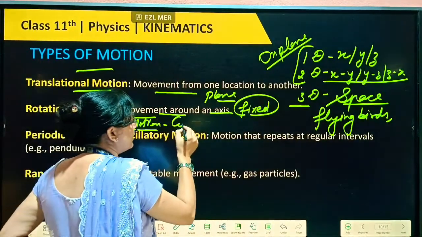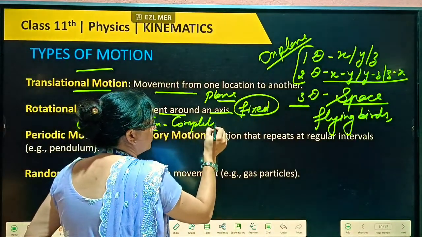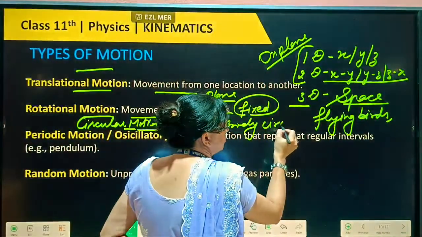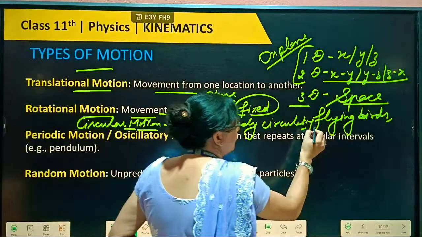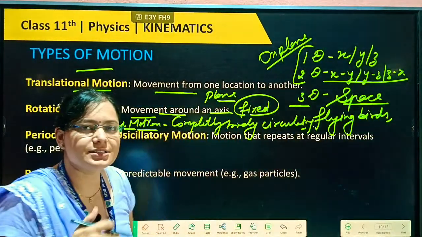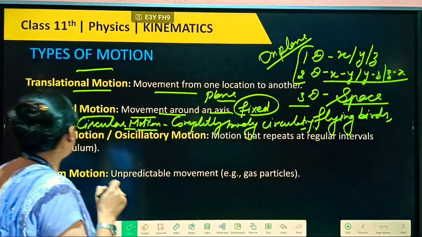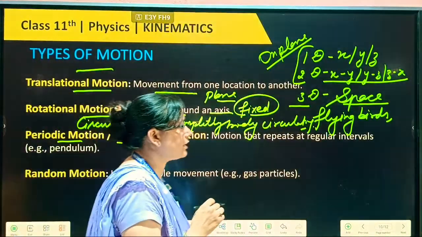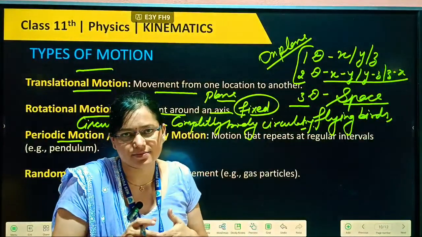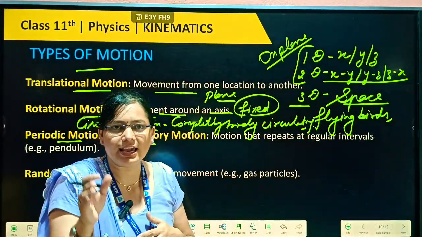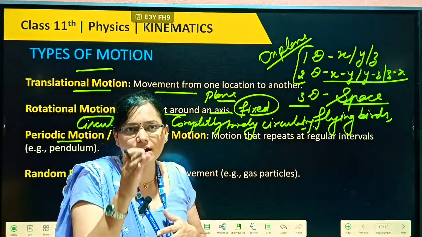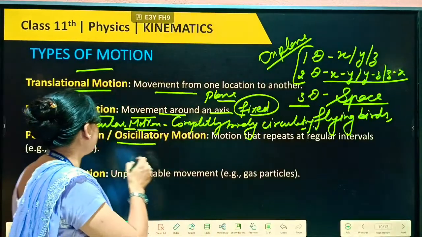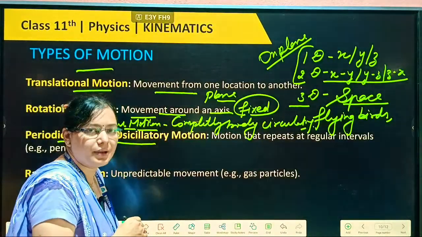We can write there: completely body circulating. Here the body is completely circulating, then we call it circular motion. Now next, periodic motion and oscillatory motion. A motion that repeats at regular intervals, where a body moves here and there along its equilibrium position, mean position, is known as periodic motion.